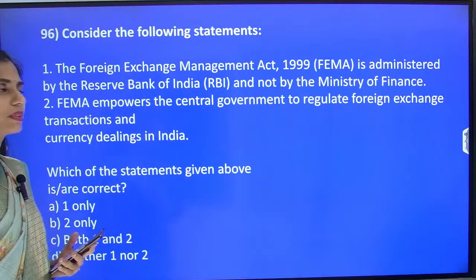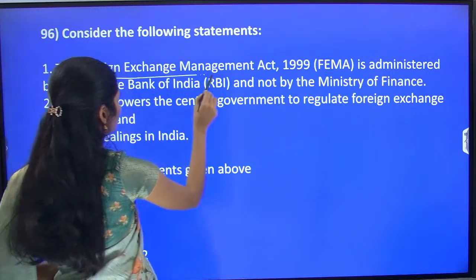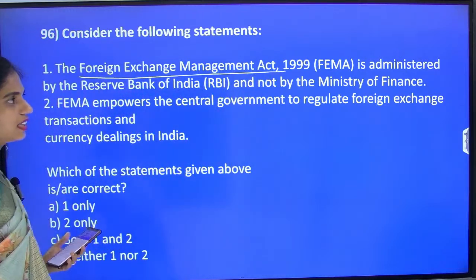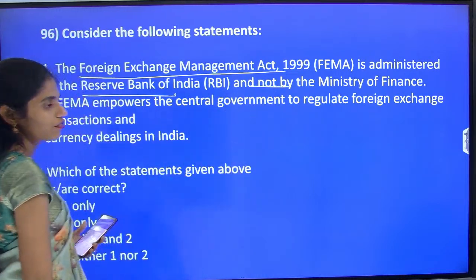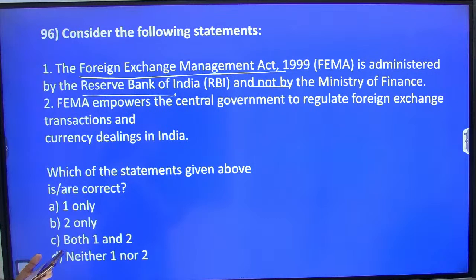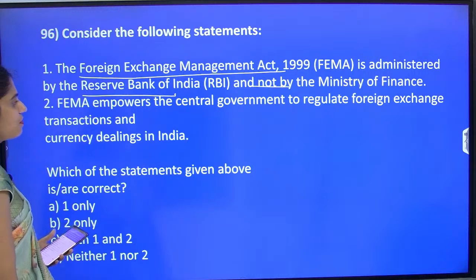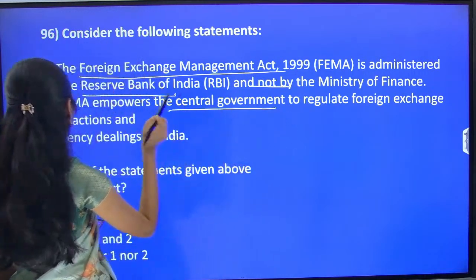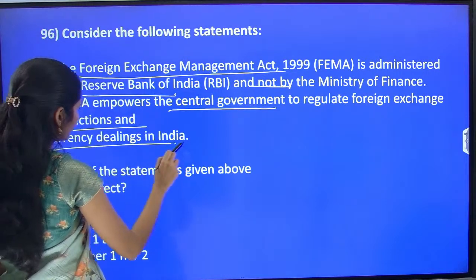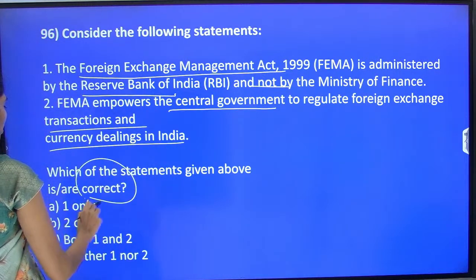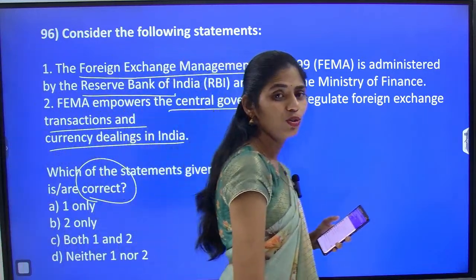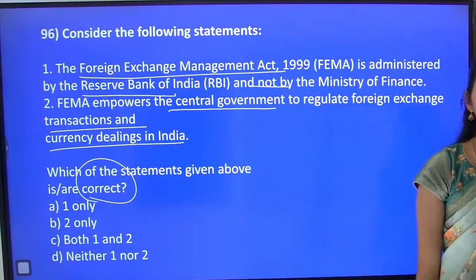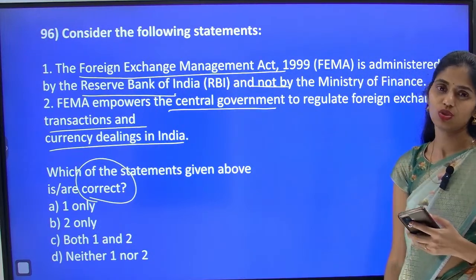Consider the following statements. First one is: Foreign Exchange Management Act of 1999 is administered by Reserve Bank of India, not by Ministry of Finance. This is the first statement. This is very confusing. And next one is: FEMA empowers the central government to regulate foreign exchange transactions and currency dealings in India. So you have to identify which are the correct statements. Tell me which are the correct statements in those two, fast.